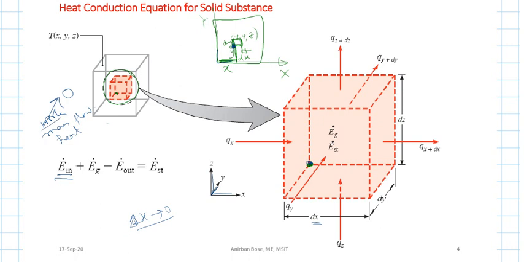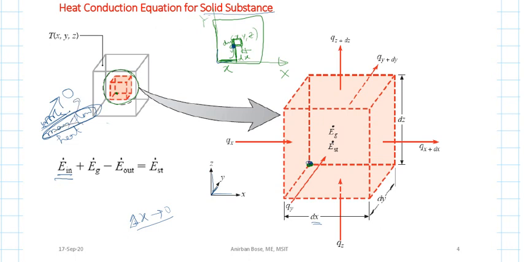But here the work transfer is 0 because it is a solid substance. Then, regarding mass flow, since it is a solid substance, there is no question of mass flow coming into the system and going out of the system.